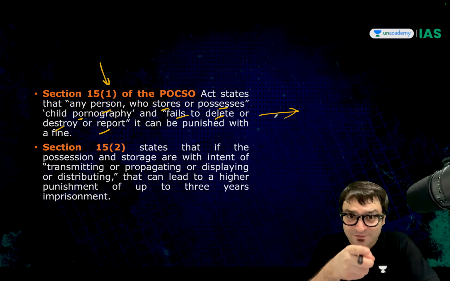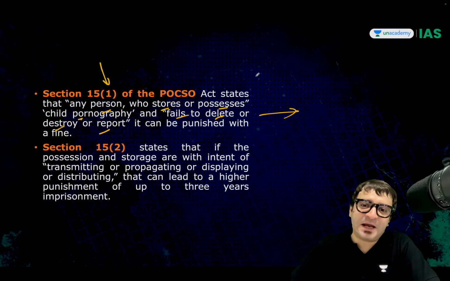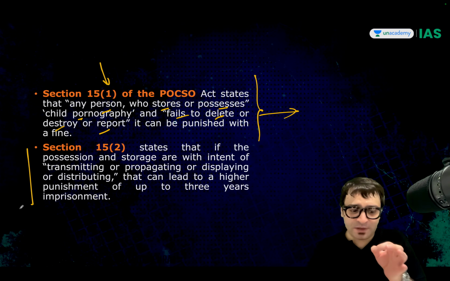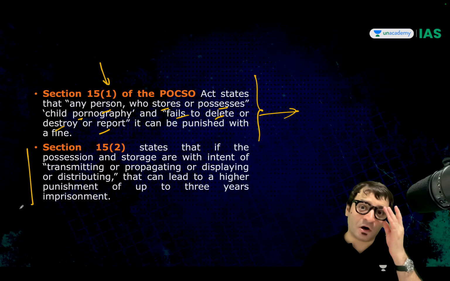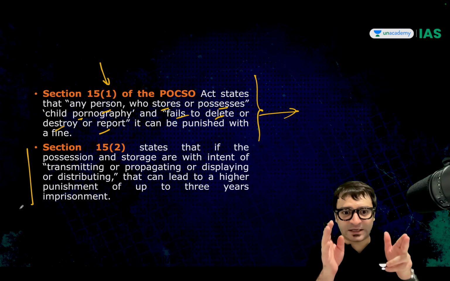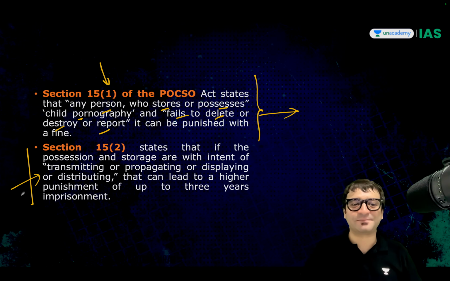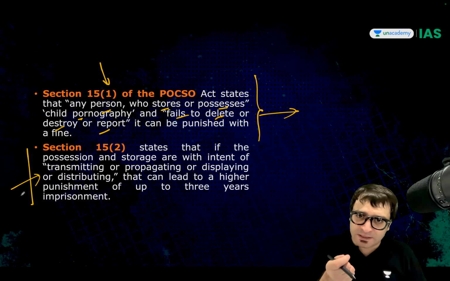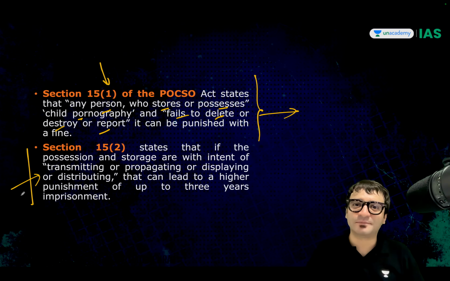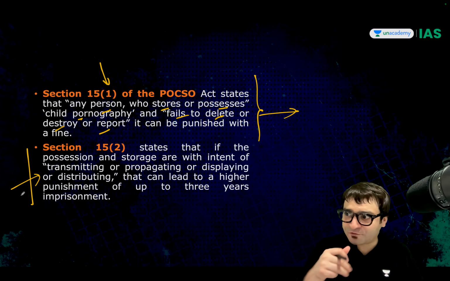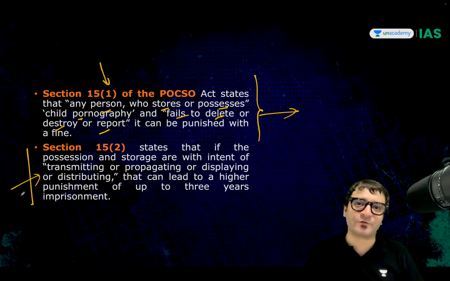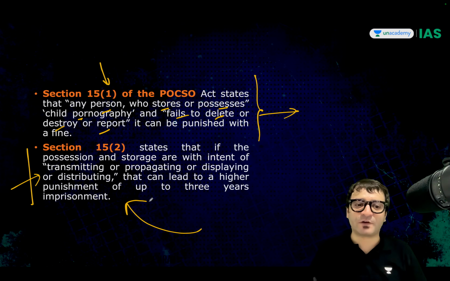You have to report it, otherwise you are a criminal. Fine will be imposed. However, if you are in possession of this child pornographic content, but your intent is to transmit it, to display it, to benefit from this financially, you are doing business of transmitting and selling this child pornographic content, punishment of up to 3 years.